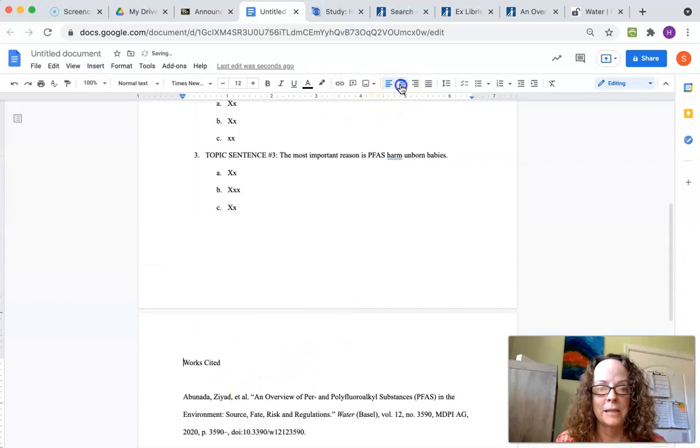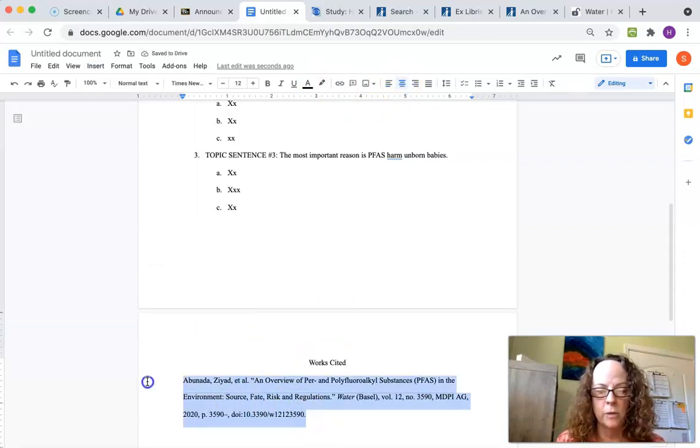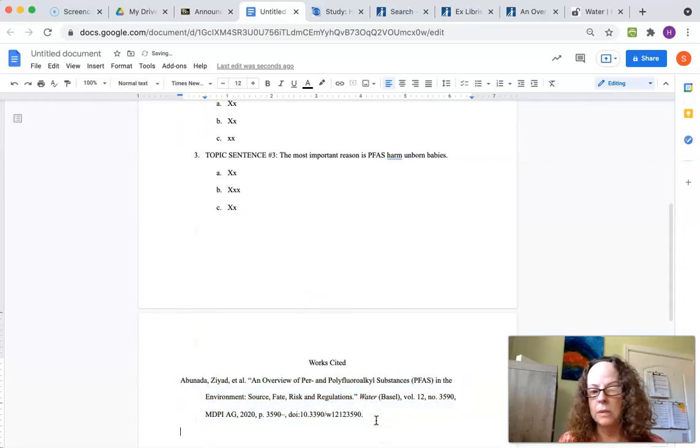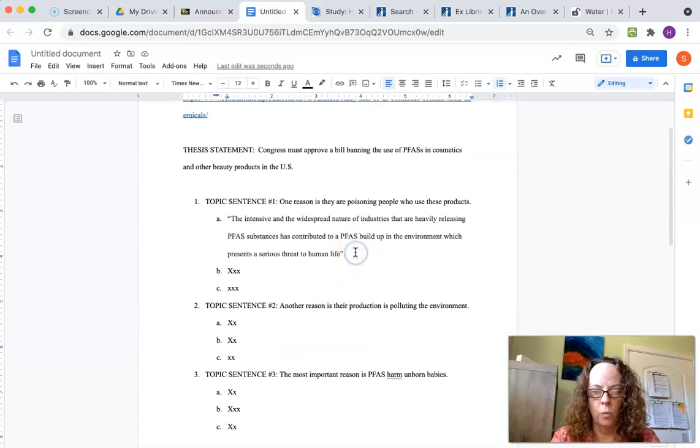Woohoo! I want to center that. I want to take out the extra stuff before this. And then I just want to grab this and move this indent over, make a hanging indent, just like we did with the annotated bibliography. Now, we're not going to use any sort of summary here because we're actually using this information in our essay. So I'm going to go back here and make sure right after I have my quote, I put this person's last name, put a period.